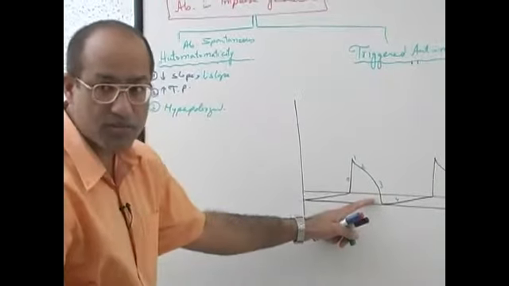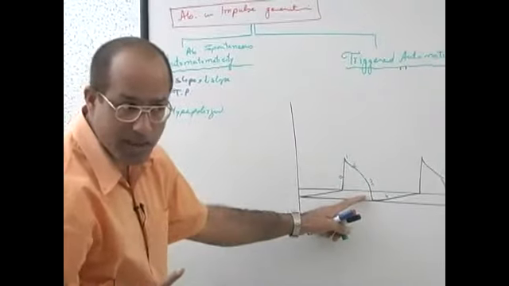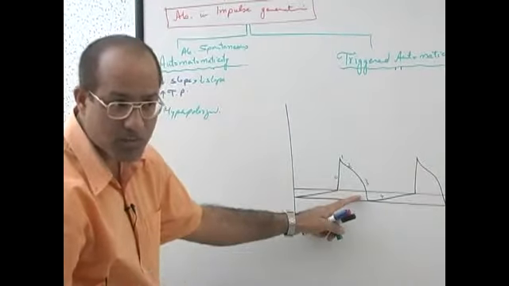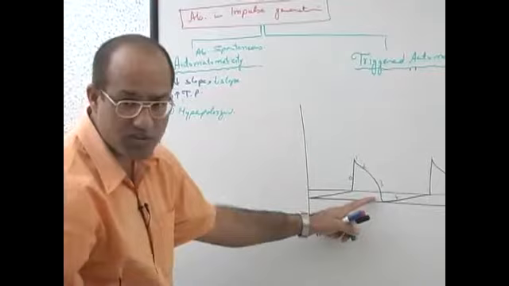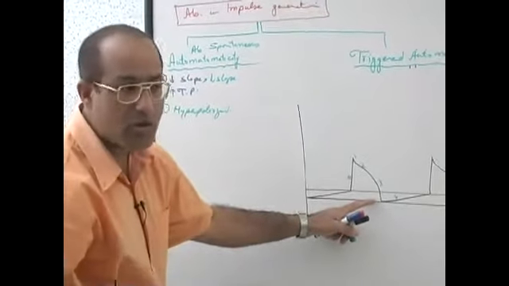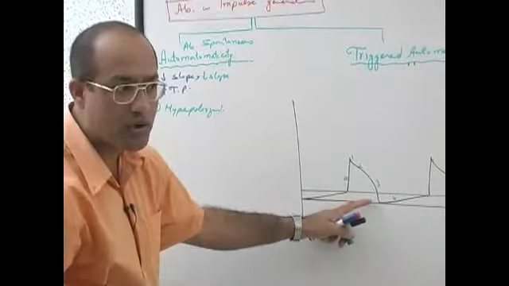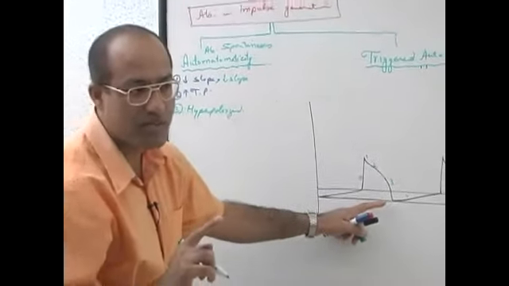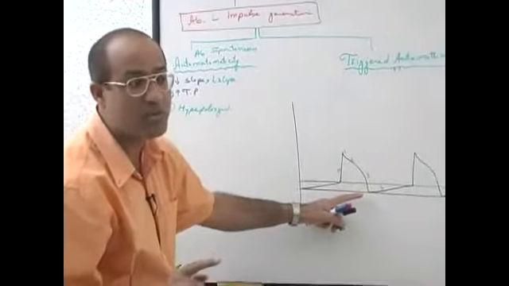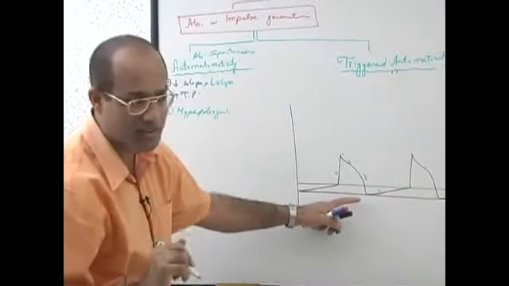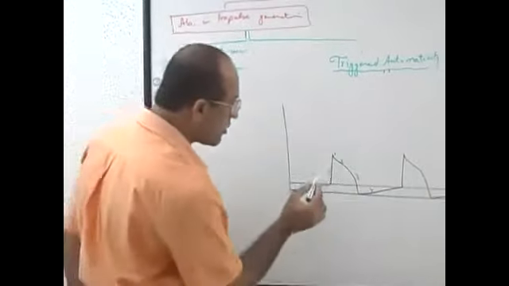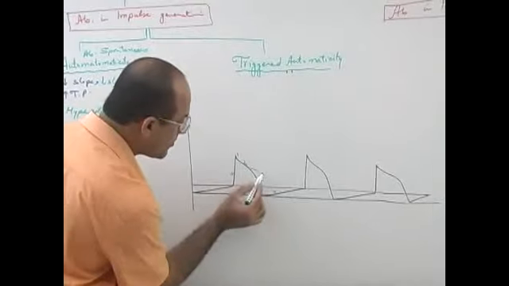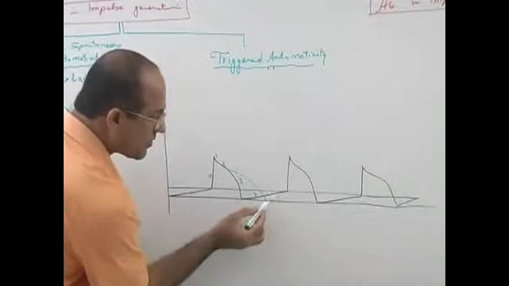If you give a drug which is blocking voltage gated potassium channels, then can potassium go easily out of the cell? So potassium efflux from the cell is reduced. Which potassium efflux? Repolarizing voltage gated potassium efflux. Repolarizing current of potassium is reduced. So it will take longer time to repolarize.